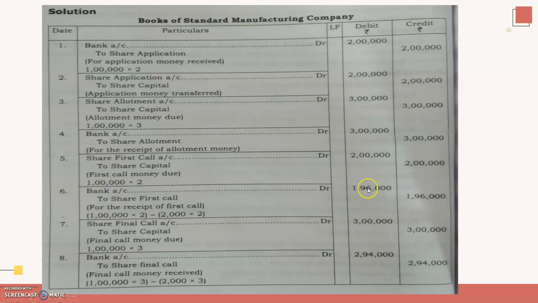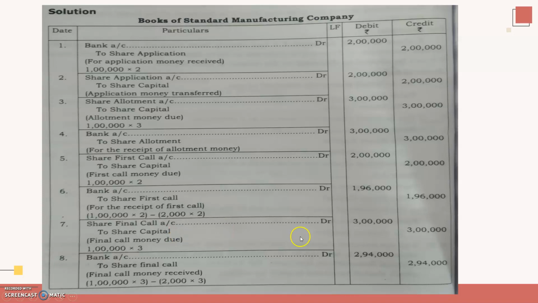So bank account debtor 1,96,000, you can debit calls in arrears 4,000 and close the share first call account 2 lakhs. Or otherwise, you need not open calls in arrears. It will remain as share first call itself. Share first call is 2 lakhs, but you received only 1,96,000. So 4,000 will remain in the first call. So let it remain like that. We are not opening the calls in arrears account here.